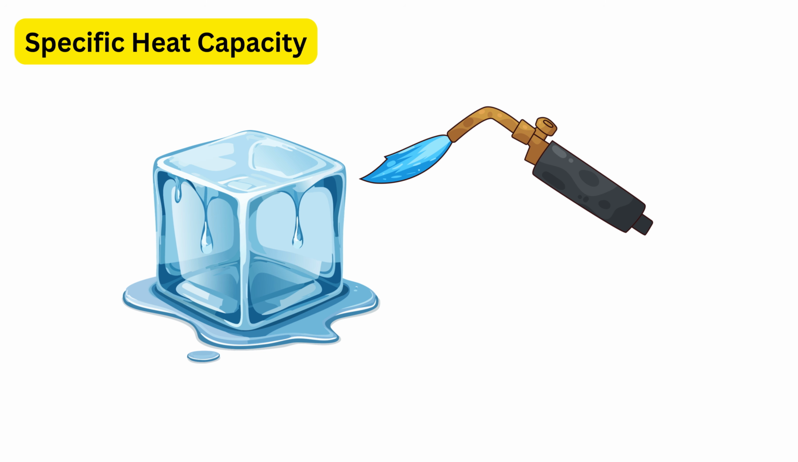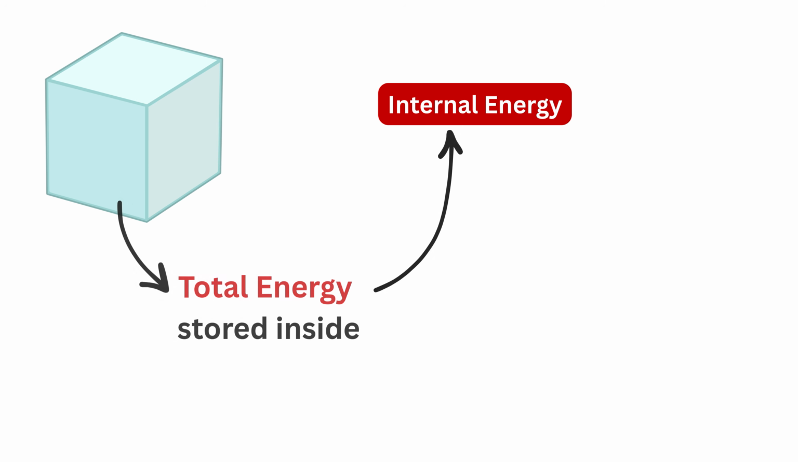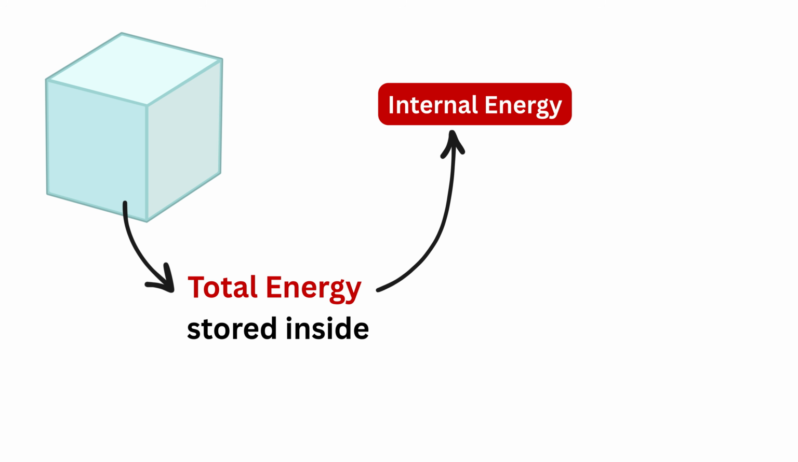Today, we will learn about specific heat capacity. For that first, we need to understand what internal energy actually means. Internal energy is the total energy stored inside a substance because of the particles that make it up. These particles are always moving, vibrating, and interacting with each other.